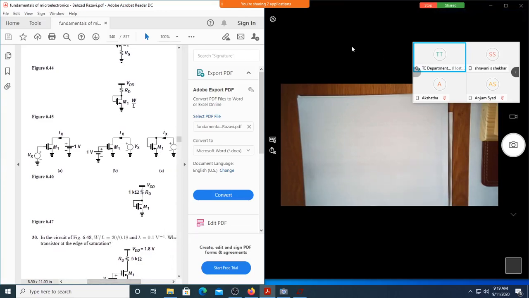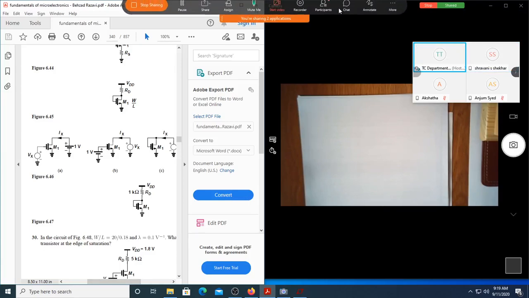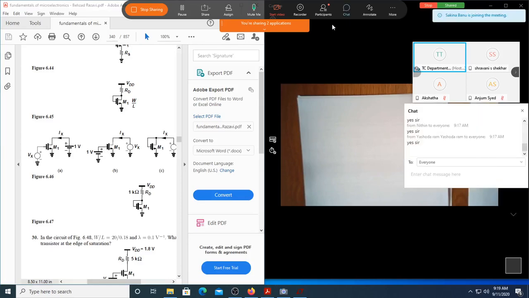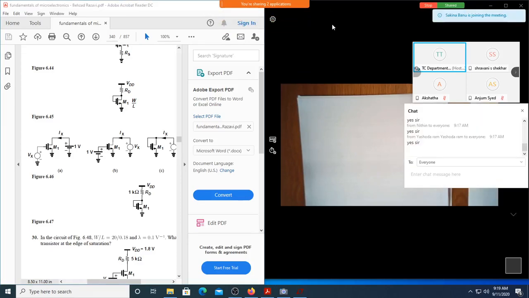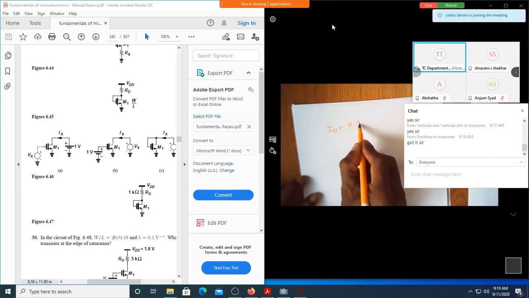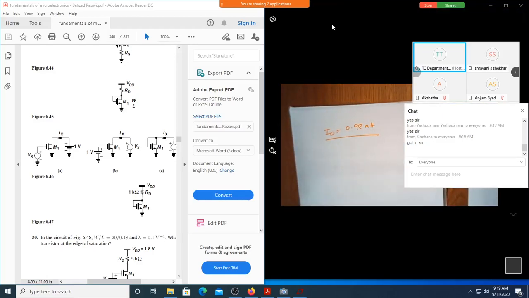How many of you could do it? Type it in your chat box. How many of you could get the current ID equal to 0.98 milliampere? This is the expected answer. How many of you got it?